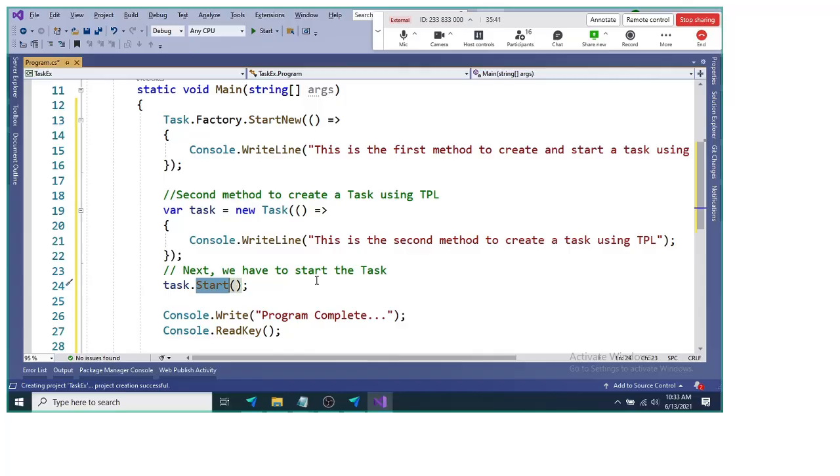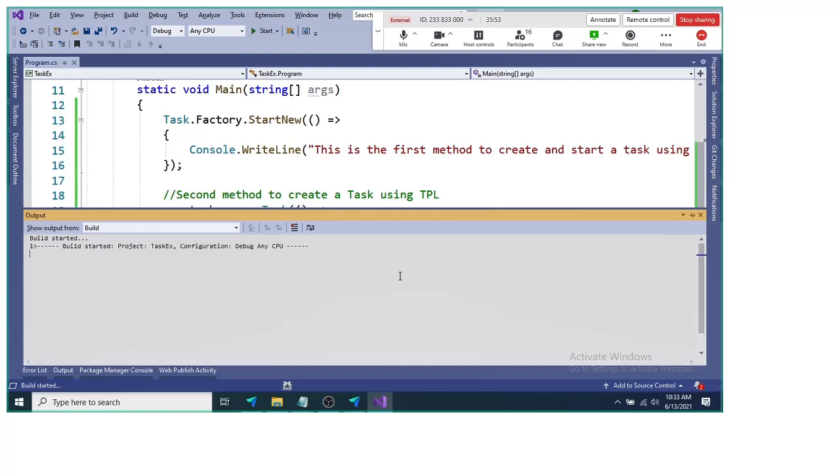The Start method will help you start the task, and then we are just showing a message here, Program completed, and we can call something like ReadKey here. Now run this using Control F5. So when we run this here,